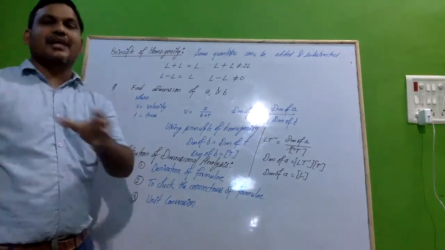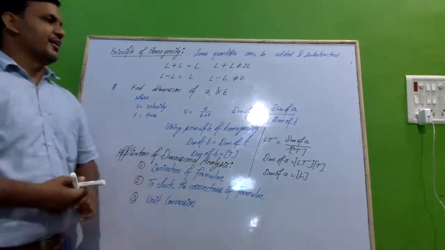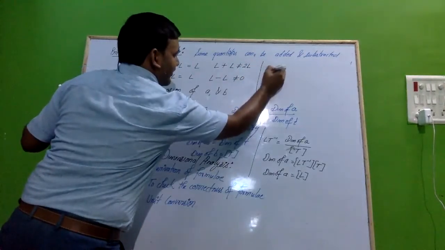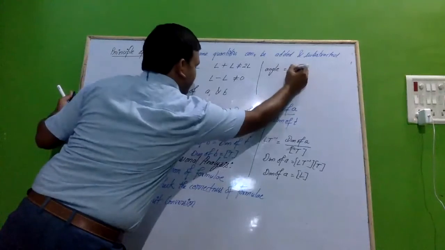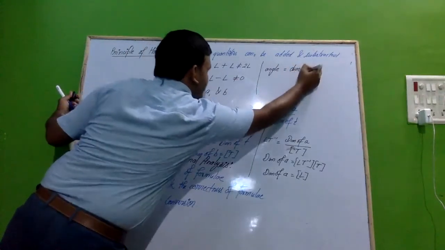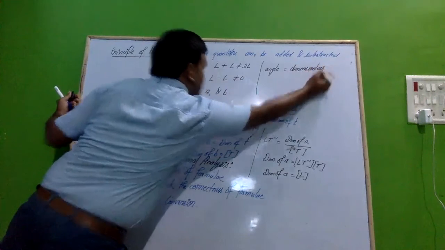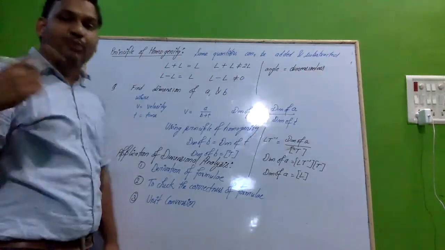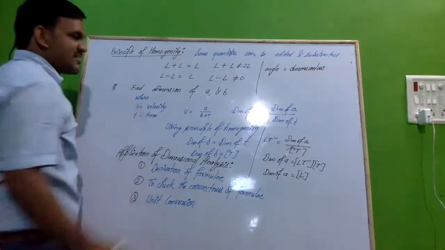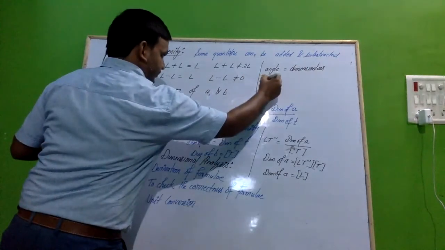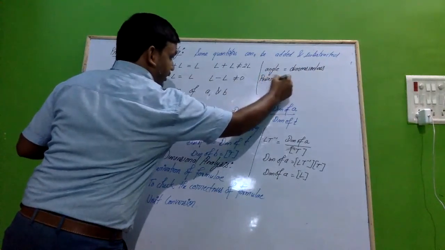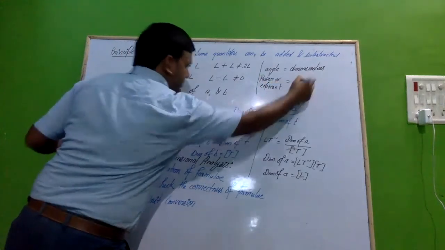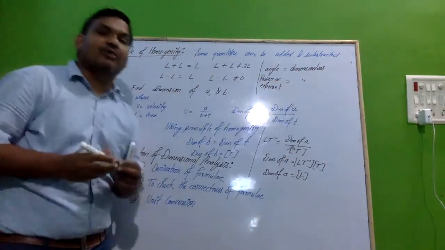Along with that there are certain important points. As I already told you, angles are always dimensionless. And the power or exponent is always dimensionless. Why am I telling you this?